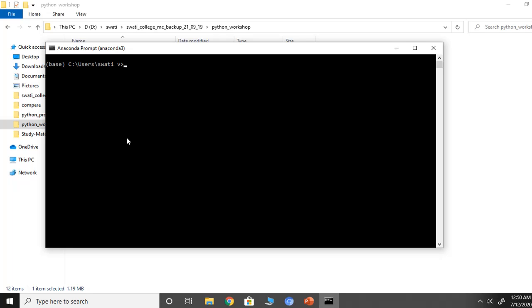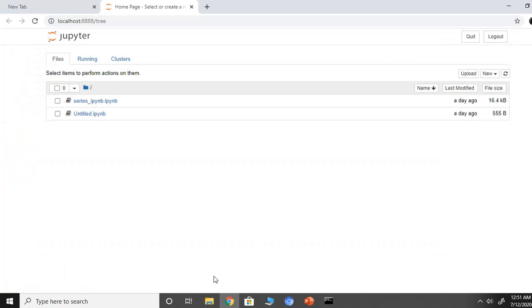Now, go to the desired folder. My folder is in D drive. I have created a folder, because I want to keep my files on D drive. I've created a folder pandas_proc and I'll be using this. Inside this, now you type Jupyter Notebook. The notebook would be opened in a browser.